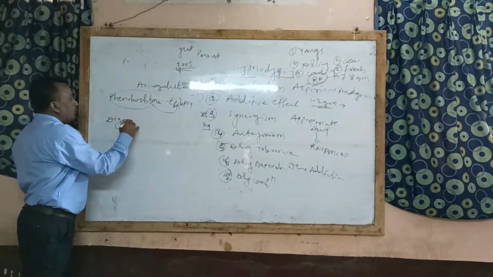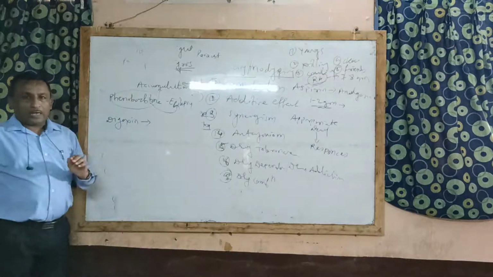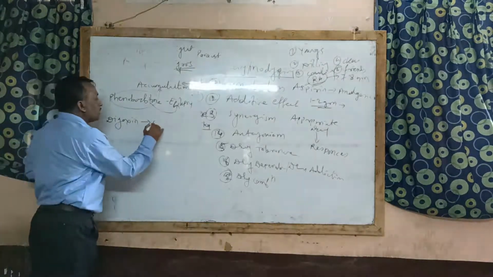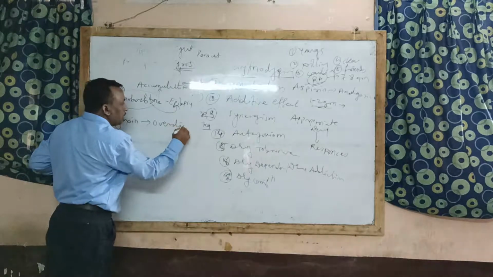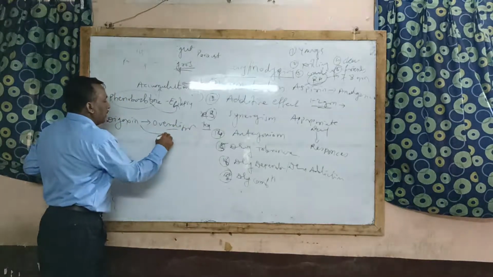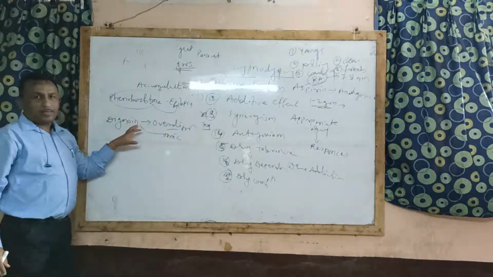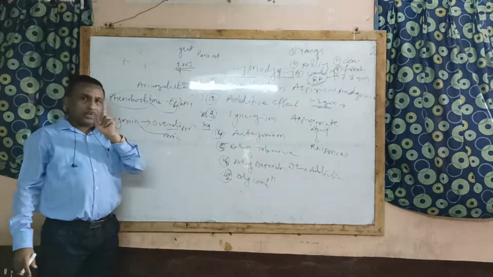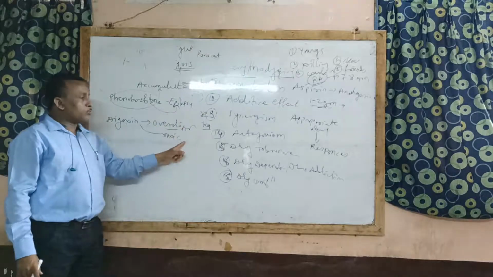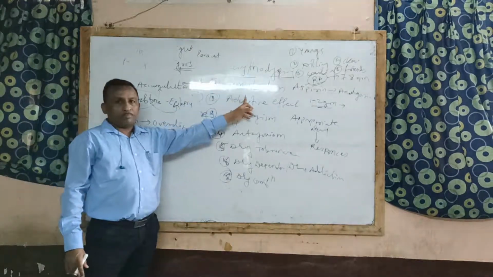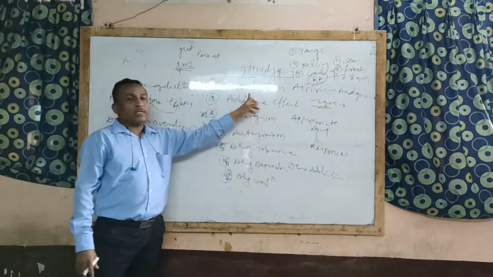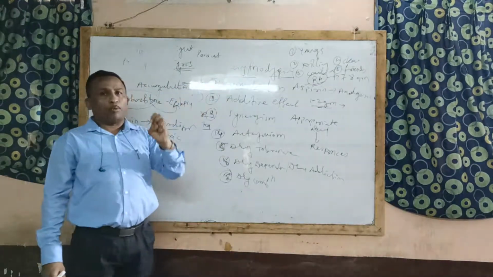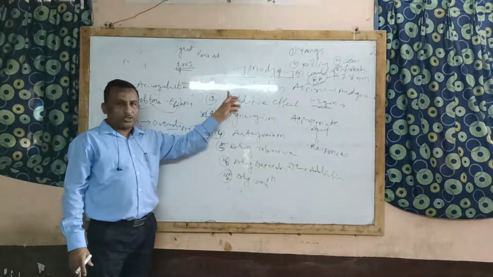This digoxin drug, when repeated administration of the drug occurs, that accumulation may produce over digitalization effect, means may produce toxic effect. Means in some drug category, this cumulation produces beneficial effect, while in some drug category it may produce toxic effect. So that depends on the drug category. Therefore, accumulation of the drug in the body is called as cumulation.